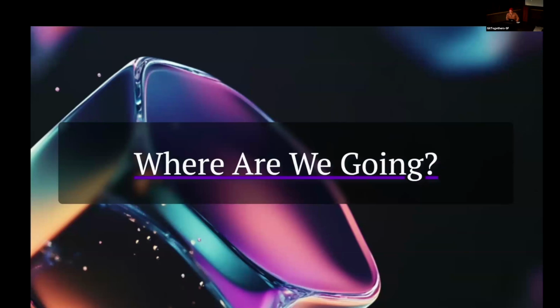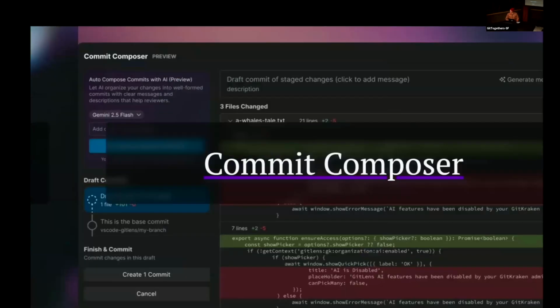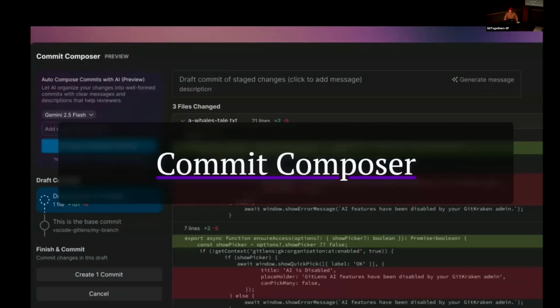So now, let's think about this. Where are we going? What we saw with Git Butler's butt rub command, which I think is hilariously named, there's a thirst for being able to rewrite your commits, being able to make these things easier to read later. Because it's not just about writing code for now, it's about understanding where that code came from so you can solve bugs later by understanding the context and the history.